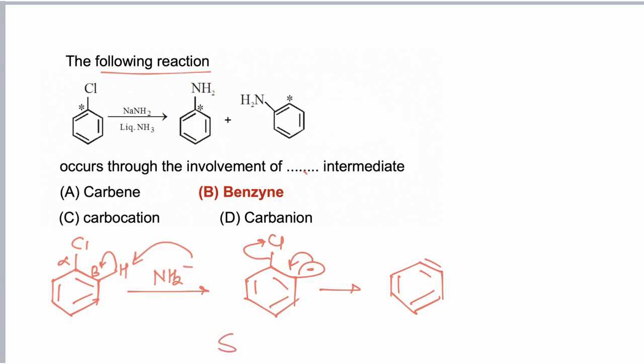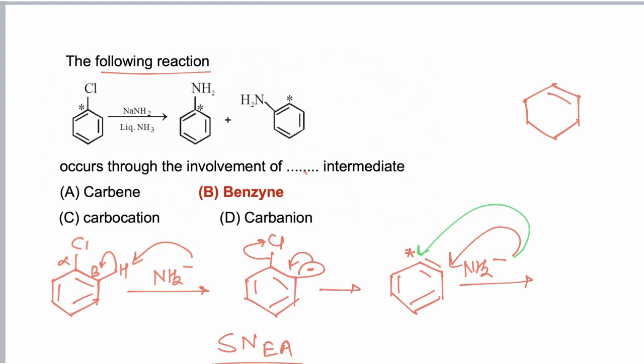Now this reaction is called SNEA, substitution nucleophilic elimination addition, because the leaving group is eliminated first, followed by attack of the nucleophile NH2 negative. So this is the star carbon. Now NH2 has equal possibility to attack on both carbons, hence there is a possibility of formation of two products. If NH2 attacks the carbon from which Cl was originally present, then this product is formed.